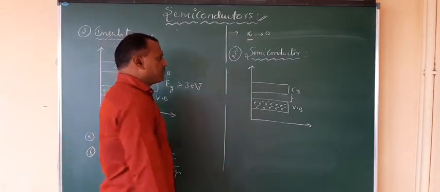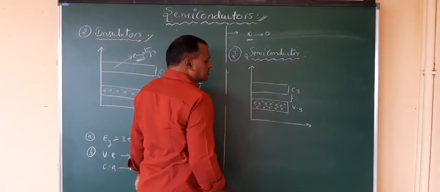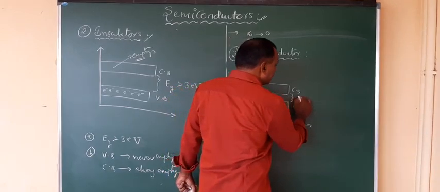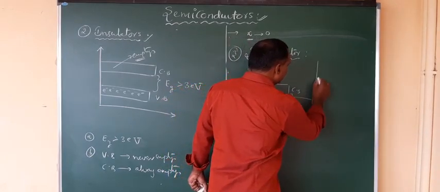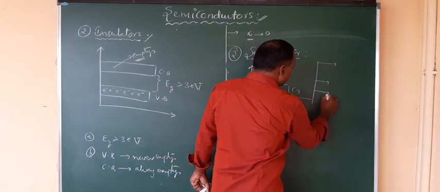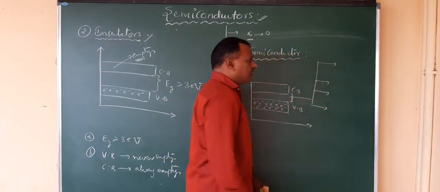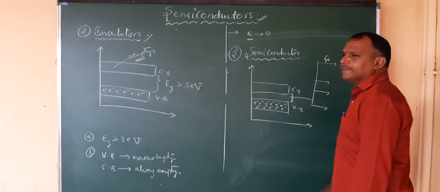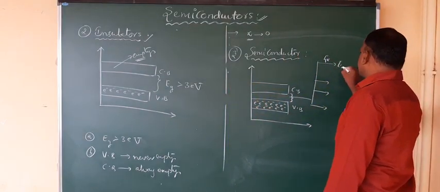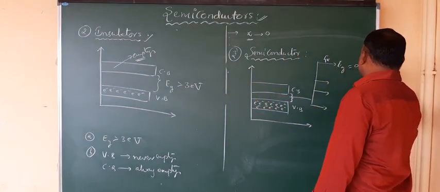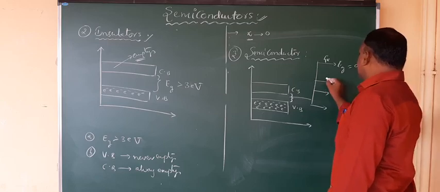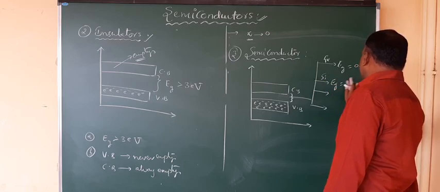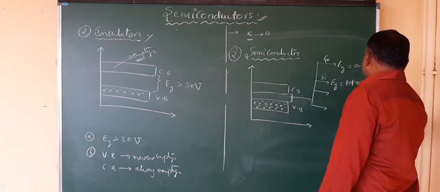It is not compulsory. But in the case of semiconductors, the energy gap is very small. This energy gap depends upon the material. For germanium, the energy gap is 0.7 electron volts, and for silicon, it is 1.1 electron volts.